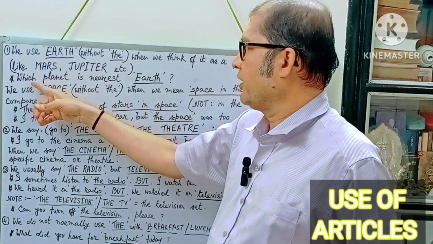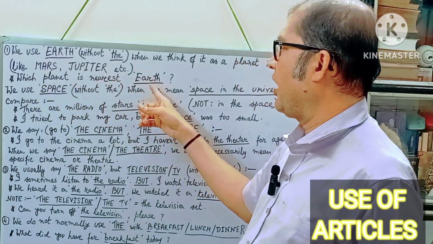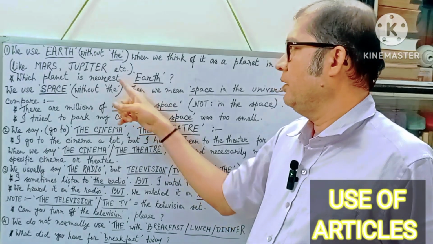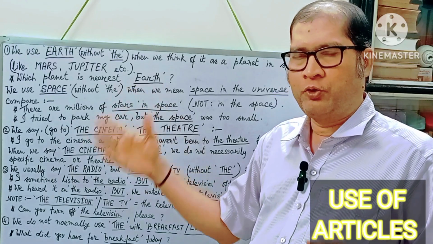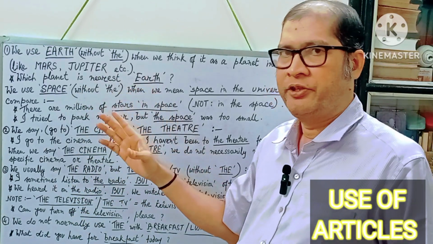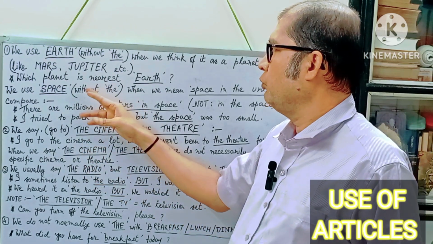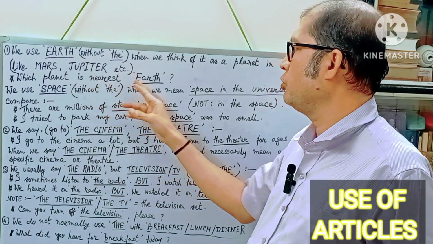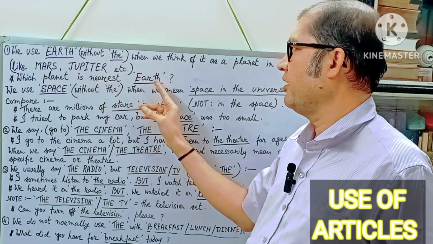Let us see the example sentence. Which planet is nearest Earth? Nearest Earth? Nearest to Earth, you may say. If you don't want to use "to", there is no problem at all. The sentence is correct. Both ways, the sentence will be correct. If you say, which planet is nearest to Earth, or which planet is nearest Earth.